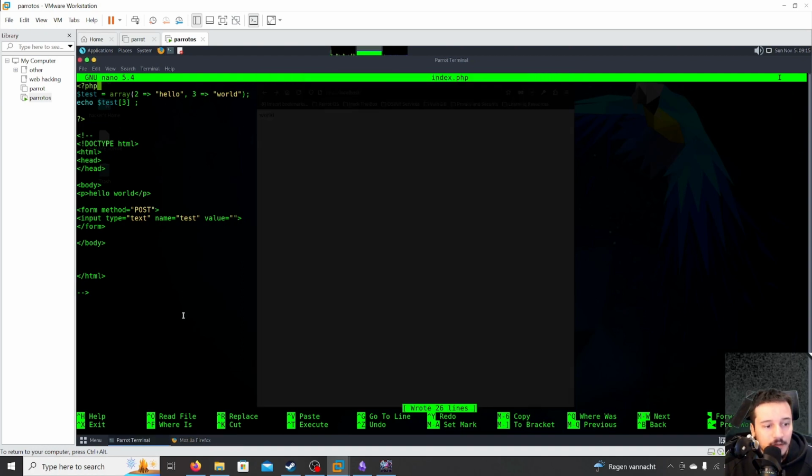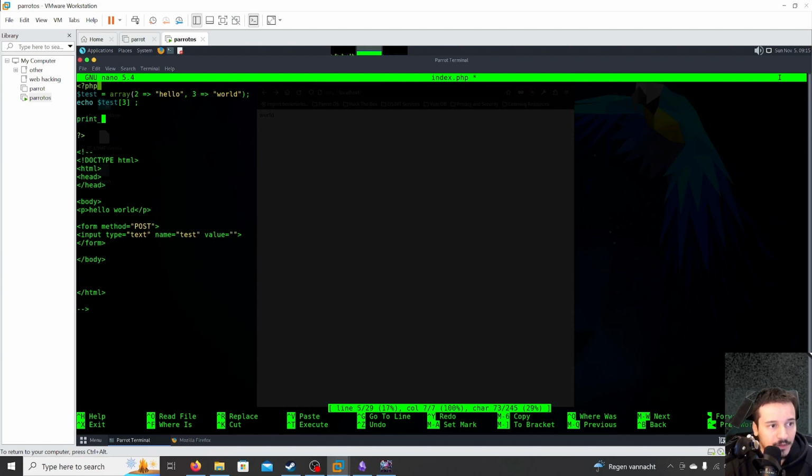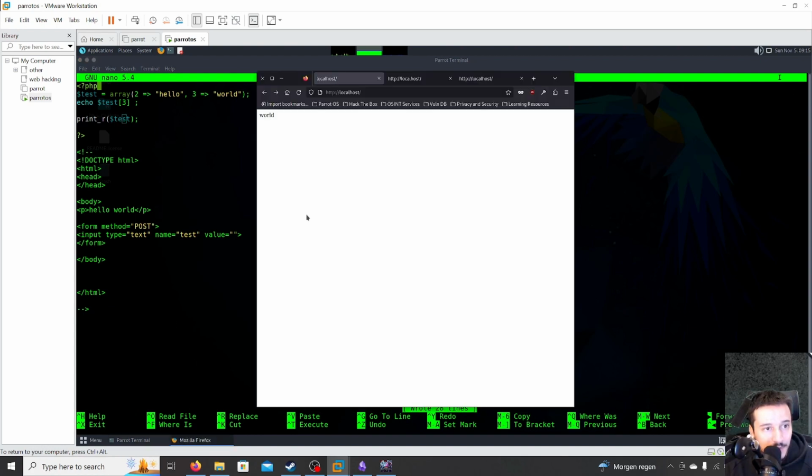And if you want to show the entire array, there's a function called print_r. And if we do $test here, and programming languages are case sensitive, so if we did test here with a capital T, it will not work. But if you want to print an entire array, you have to use the print_r function, and it will show us the entire array, which will say the key 2 has the value hello, and the key 3 has the value world.